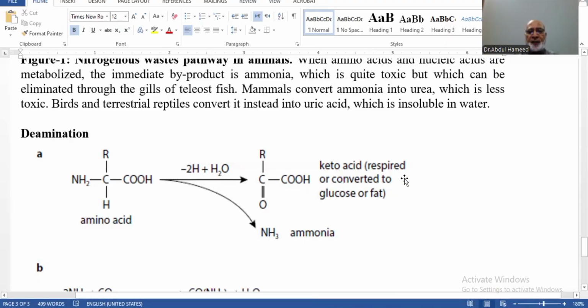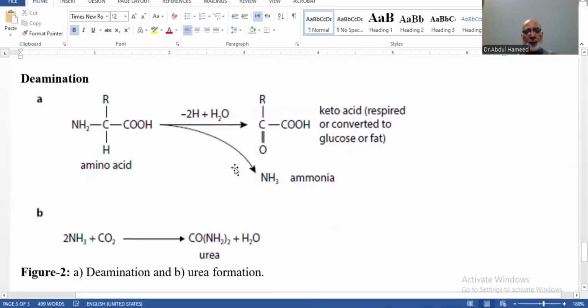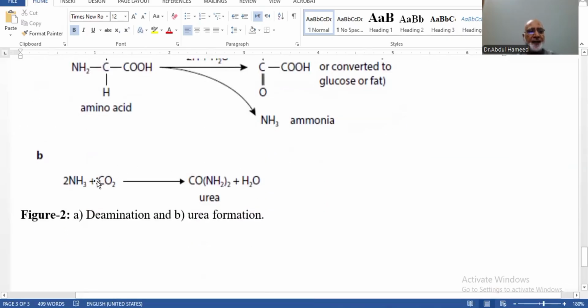So keto acids are converted to glucose or fat, or can be utilized in oxidation of food molecules to release energy. Then second is ammonia plus carbon dioxide gas, and urea formation is there along with water. So deamination and urea formation.